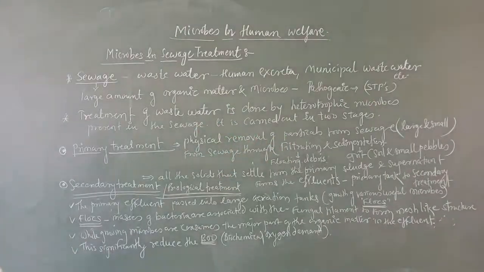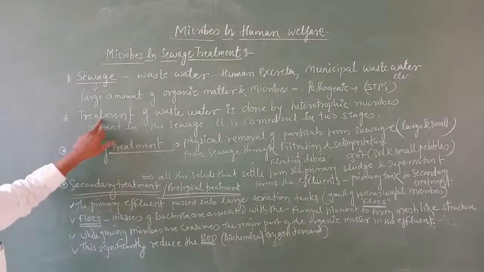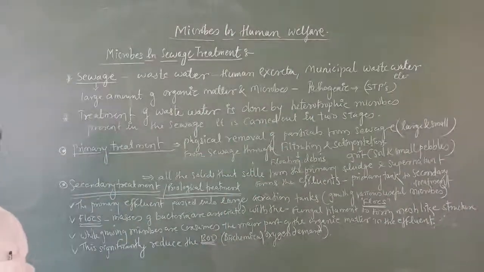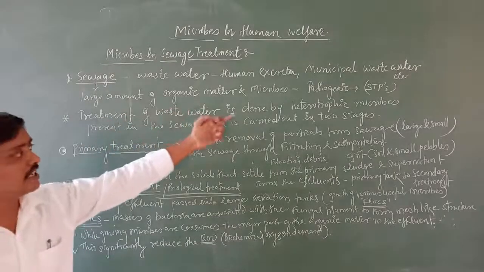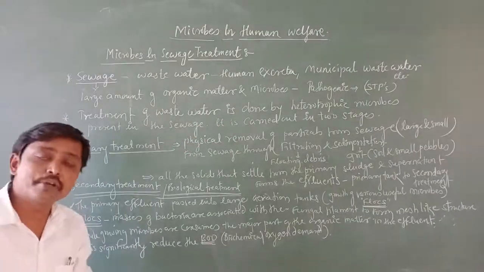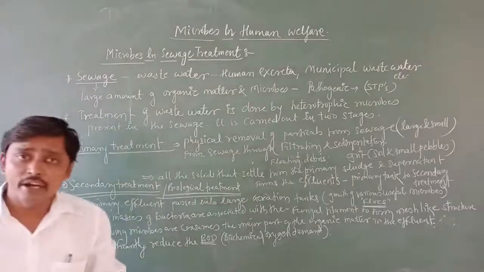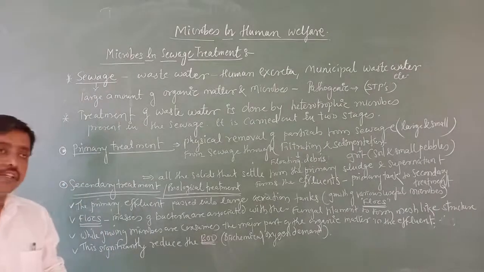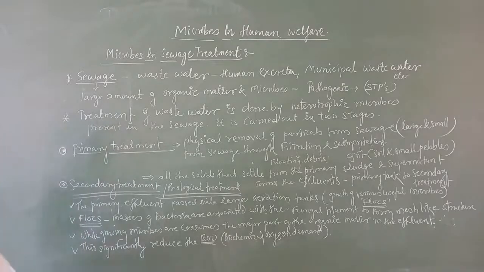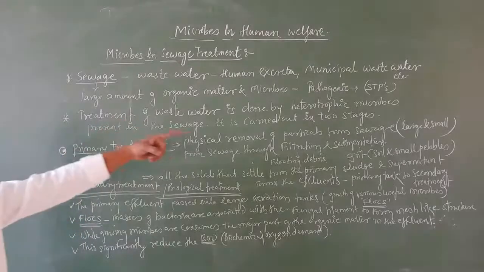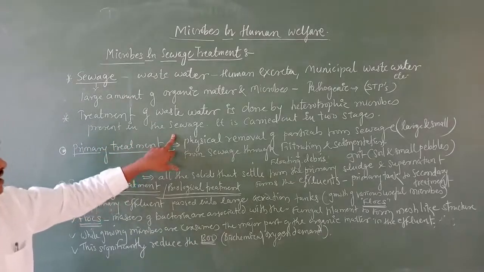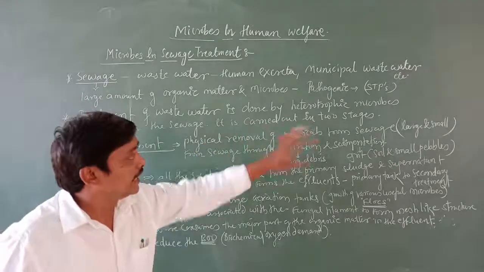Now, how are we going to treat this wastewater? Second idea here: treatment of wastewater is done by heterotrophic microbes. Heterotrophic microbes are the microbes that use other microbes or organic matter as food. Understood? These heterotrophic microbes are already present in the sewage. The treatment is carried out in two steps.